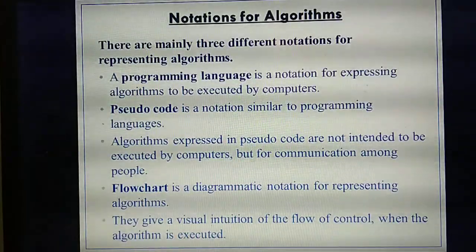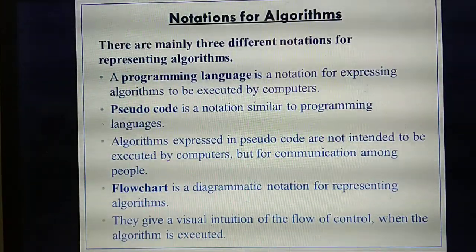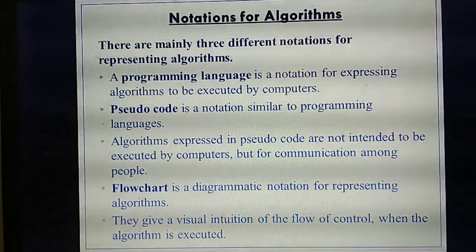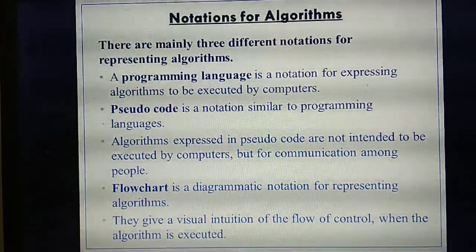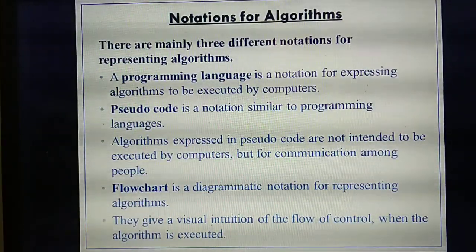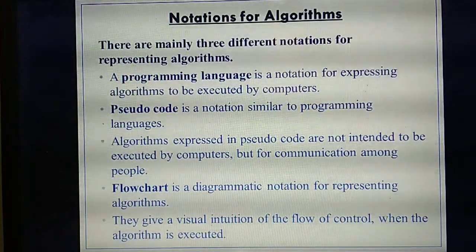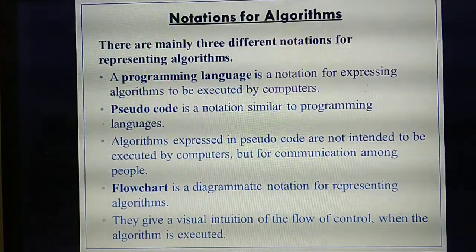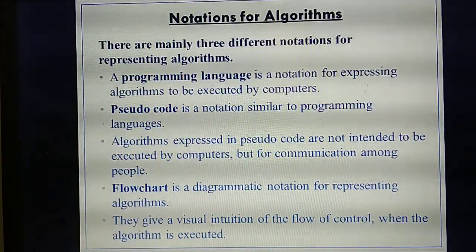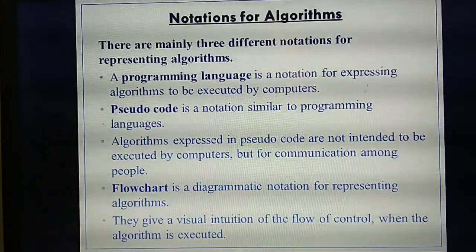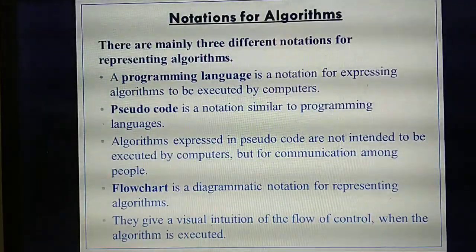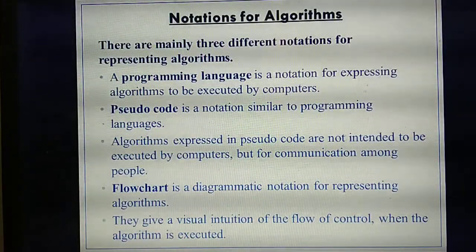Next we are going to study about notations for algorithm. Already we have studied about algorithm. So, what do you mean by algorithm? Algorithm is a collection of statements. What do you mean by notations? Notation means nothing but representations. If you are going to write an algorithm, what are the things you need to follow? You are going to represent an algorithm in 3 different methods.